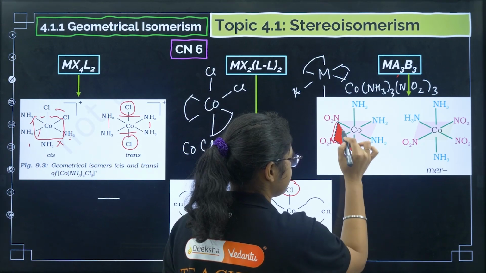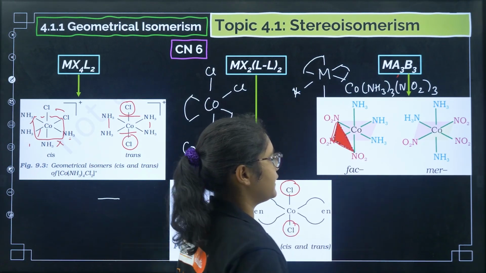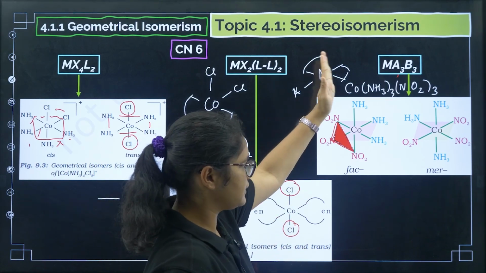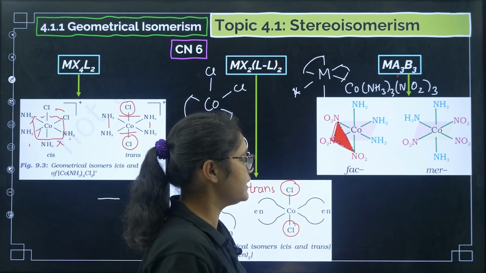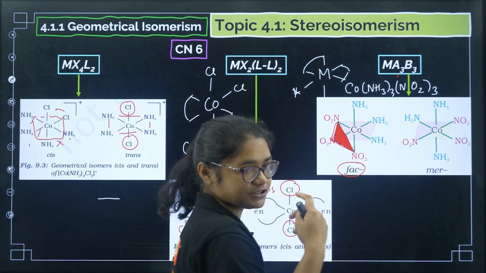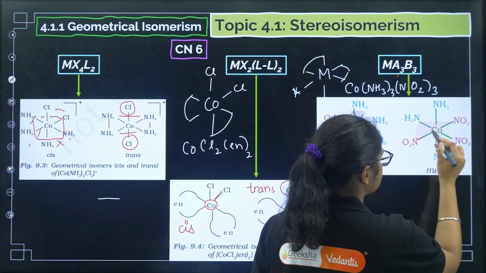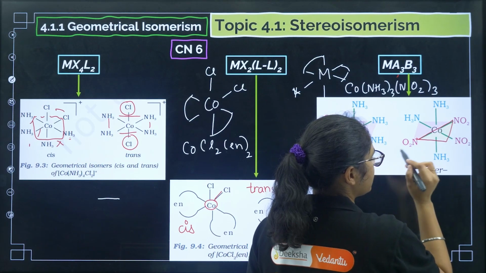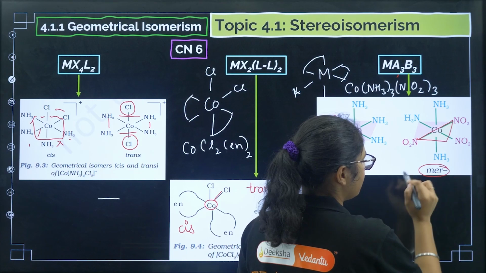This is one face. You can see, of the octahedral, this is one face of the octahedral. So you can just imagine 3 NH3 on one side and 3 NO2 on one side. If such a type of geometry is there, we call it FAC, facial. And if this is not there, and NO2 is present like this, not on a face of the octahedral, then we call it meridional.